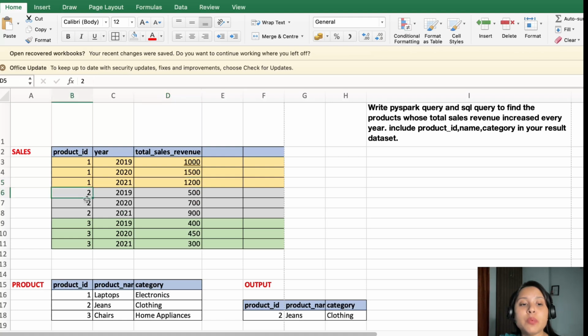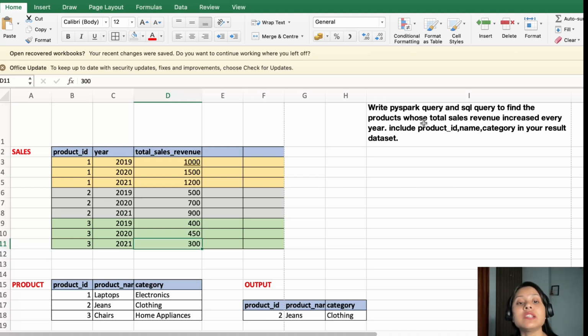If you will see for product ID 2, in 2019 it was 500, then 2020 it was 700, and 2021 it is 900. It means it has increased consecutively for each year. For the product ID 3, in 2019 it's 400, then it increased to 450. However, it got decreased again to 300. What the question is asking, it is asking to find the total sales revenue which is increasing every year.